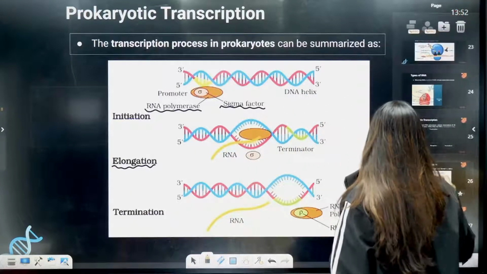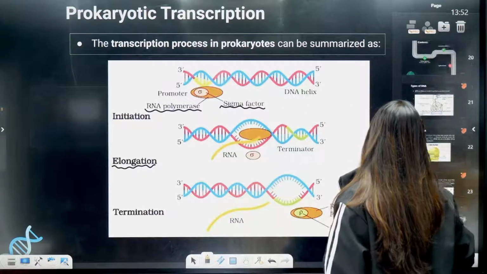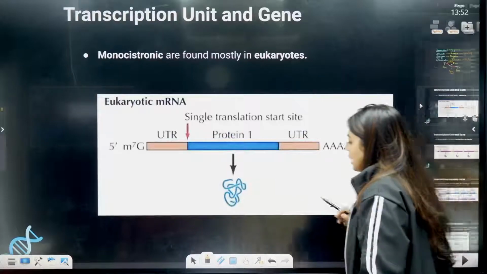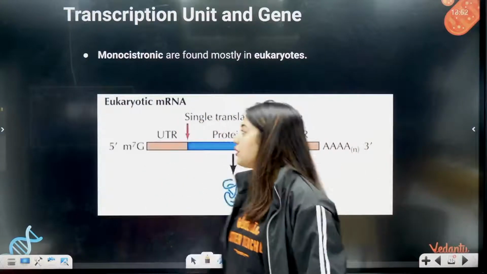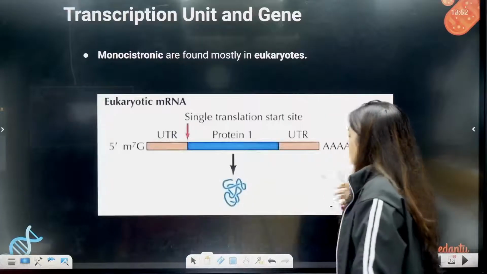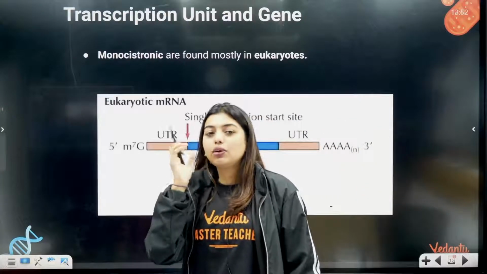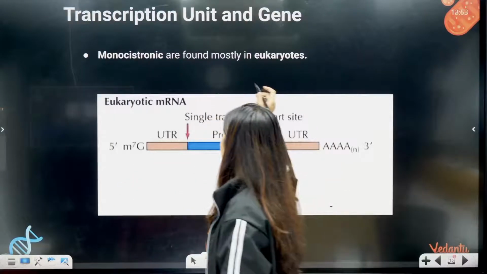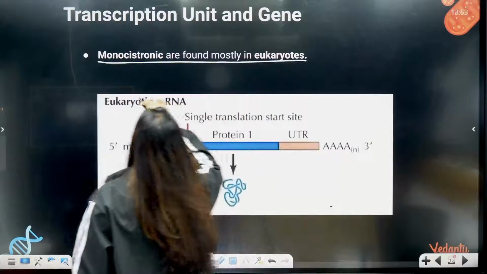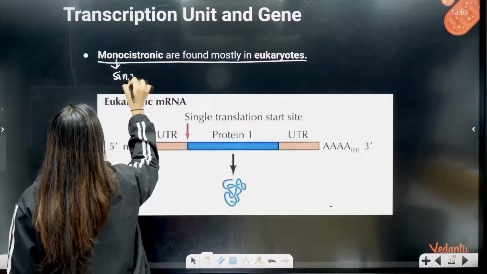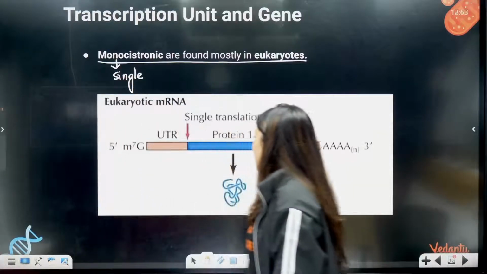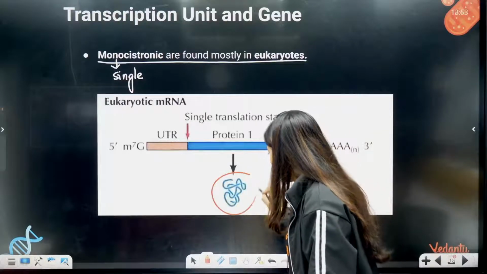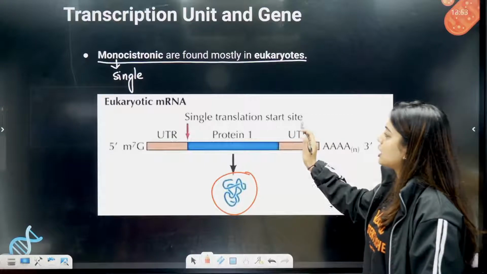So here in between they have explained about cistrons. Students, in the NCERT it is a little here and there, so we have to pick and study. Now, a cistron means a small segment of the DNA which is able to code. There are two types of cistrons, monocistronic and polycistronic. Mono means single. Monocistronic is found in eukaryotes. That means we can only code for one protein at a time: one DNA, one protein, a single translational start site.